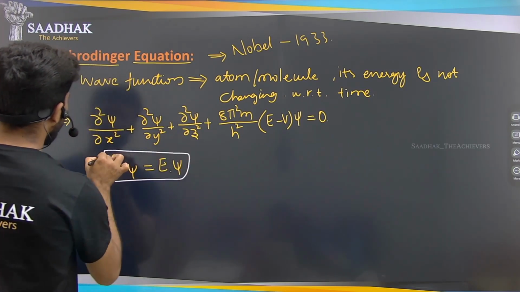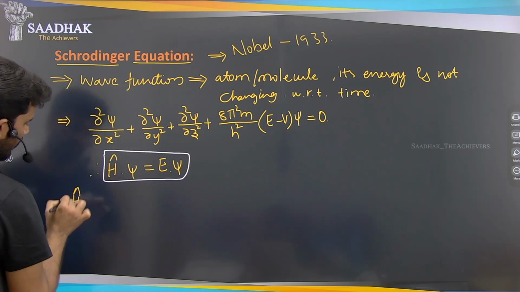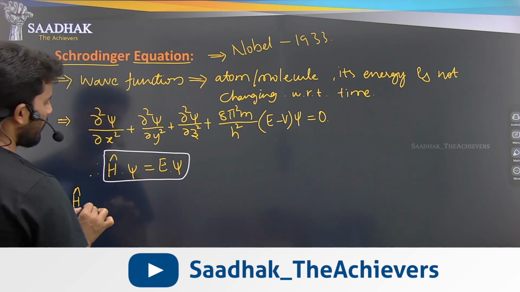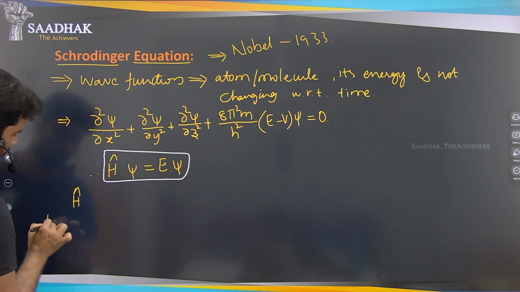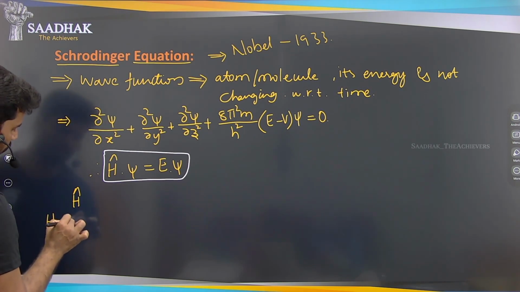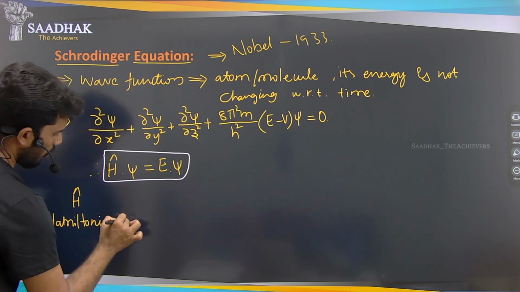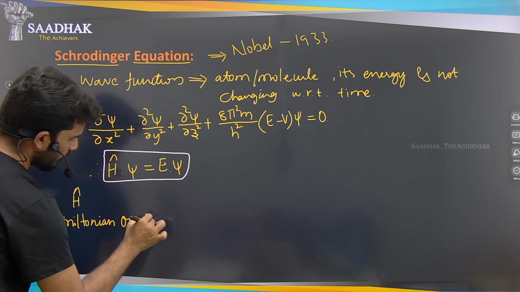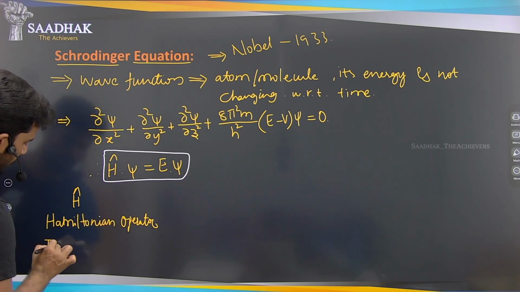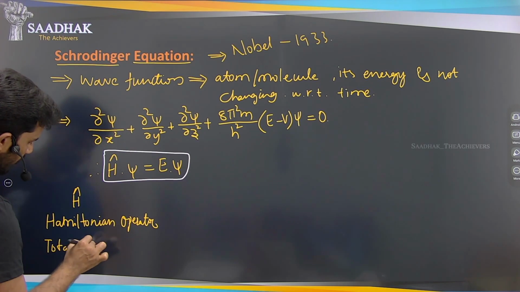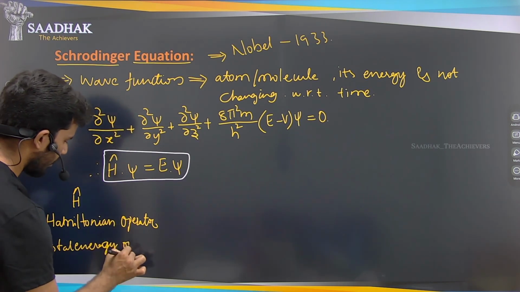Here this H cap is called the Hamiltonian operator. We call this the Hamiltonian operator, or we can also call it the total energy operator.